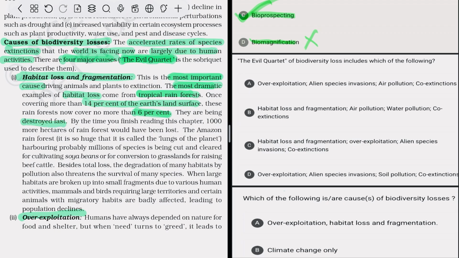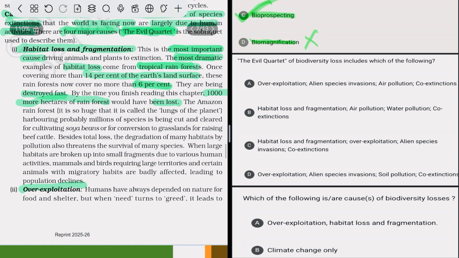By the time you finish reading the chapter, 100 more hectares of rainforest may be lost. So yes, due to human activities or various natural disasters, the tropical rainforest diversity and area is being destroyed at a very high pace. So that is true. The Amazon rainforest is called the lungs of the planet because it provides a high level of oxygen. That's why it is called the lungs of the planet.